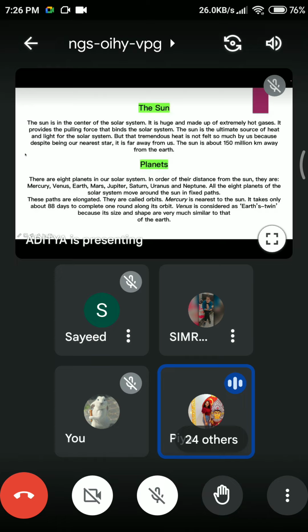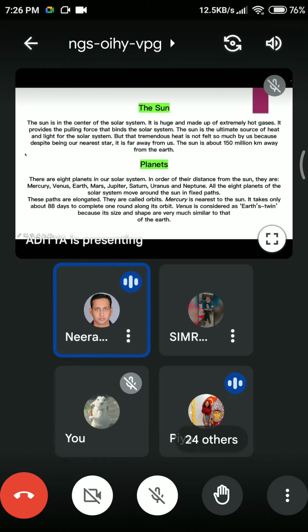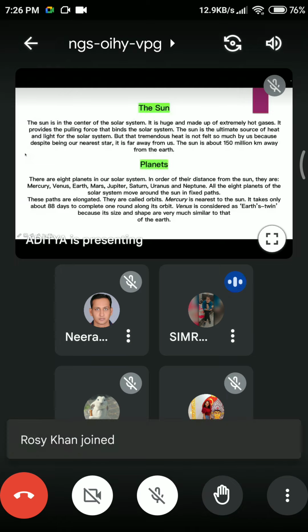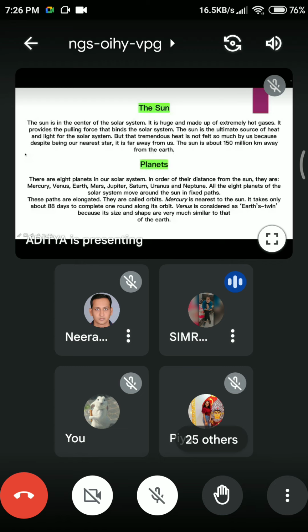Ma'am, they are the planets' imaginary pathways on which they move around the sun in fixed paths. Very good. They are imaginary lines or paths on which every planet roams around the sun. Okay, or moves around the sun. Very good. So there is a statement you can all read here that Mercury is the nearest to the sun.